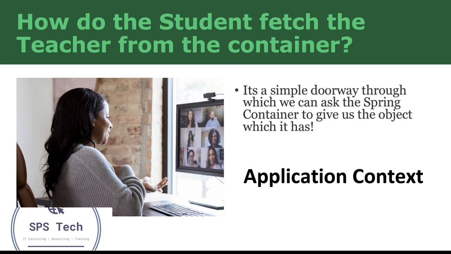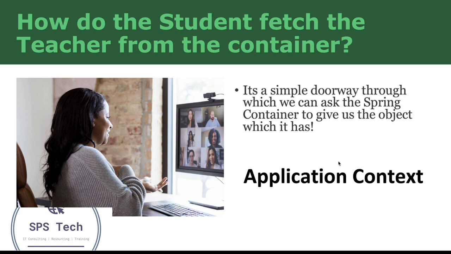I'm reiterating the question: how will the student get the teacher from the container? We understood that we are implementing dependency injection, and the container will create the teacher object. But how will the student object get the teacher object from the container? So the answer to this question is by using application context.